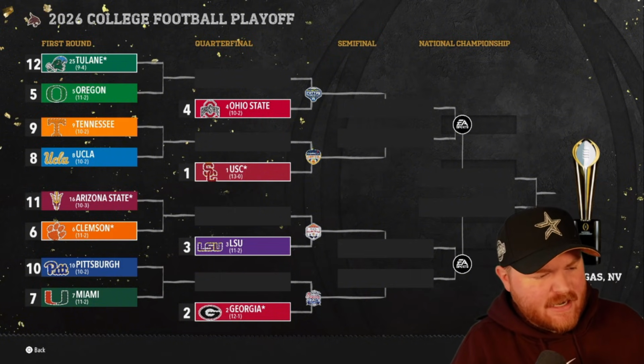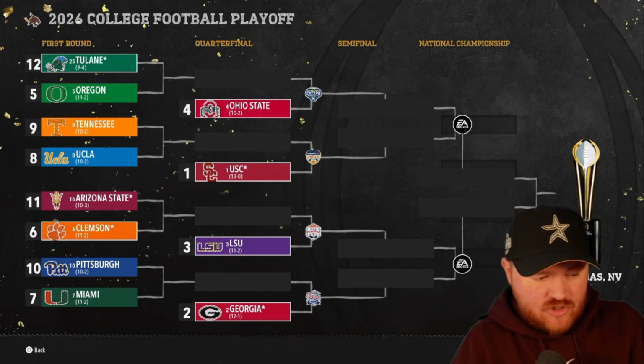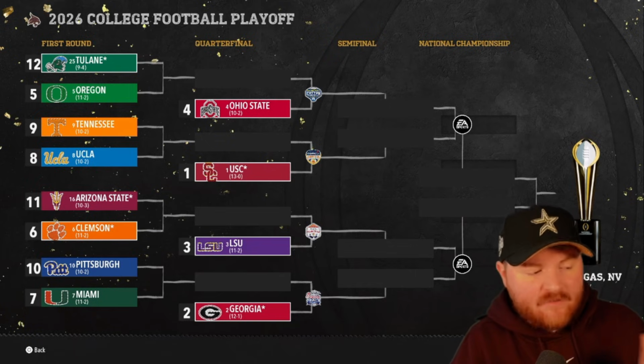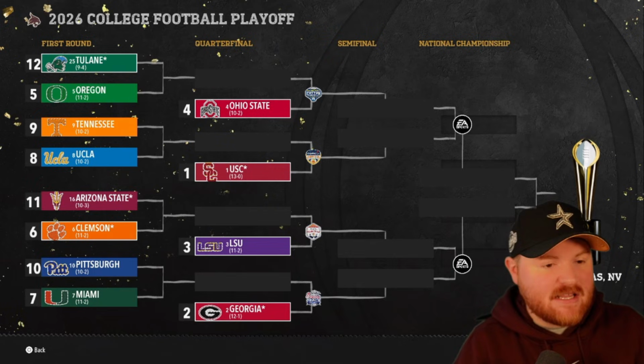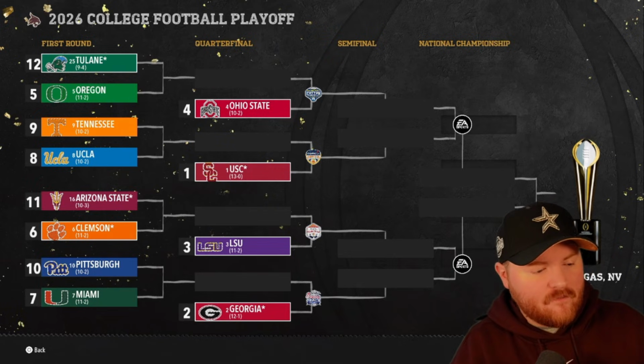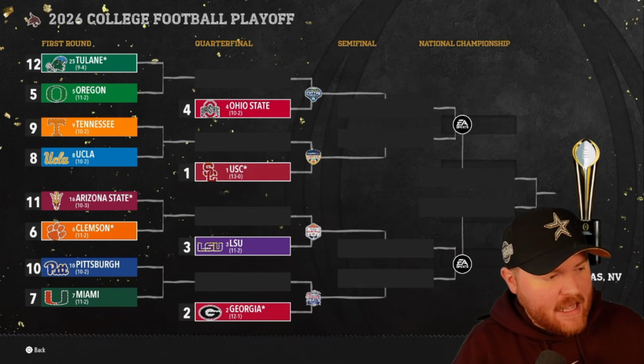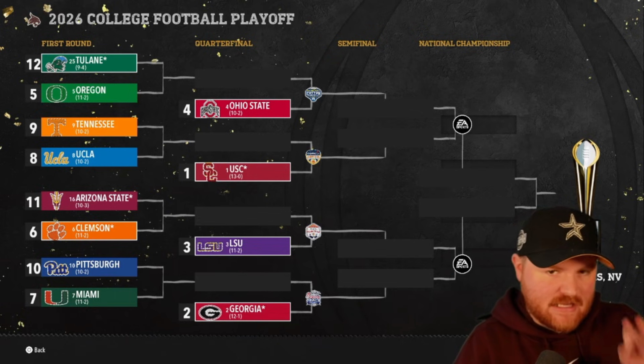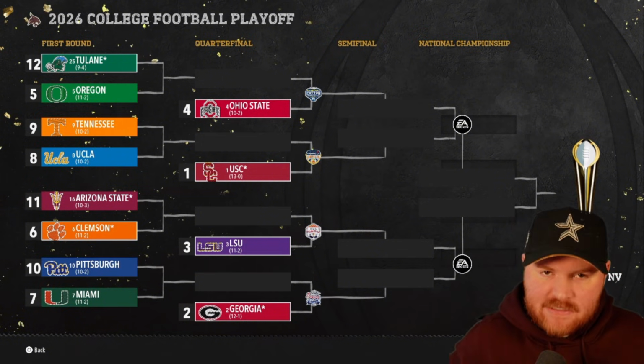Miami is back as the defending national champion. USC is the loser, trying to come back and win. We're only going to have potentially 1 Big Ten team in the national championship this season because all of them are in the top of the bracket. And then we have 3 SEC as Big Ten teams in to start the 2026 college football playoff.